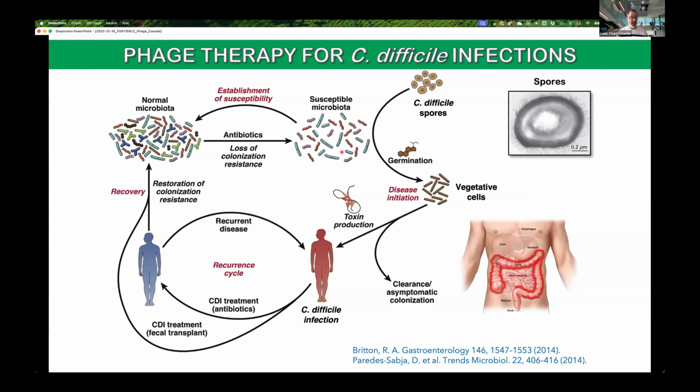Now, the first line treatment for C. difficile infection is to give antibiotics. You can quickly imagine that giving further antibiotics will just further disrupt the microbiota. About 25 to 30% of patients will eventually have a relapse of the disease. That means additional antibiotic treatments and a higher risk of having another relapse. So it turns out to be a cycle of recurrent disease.